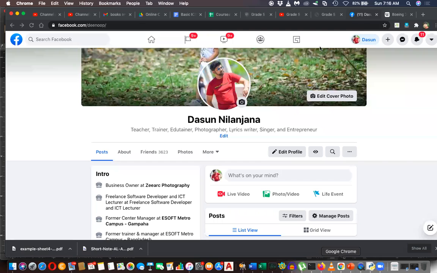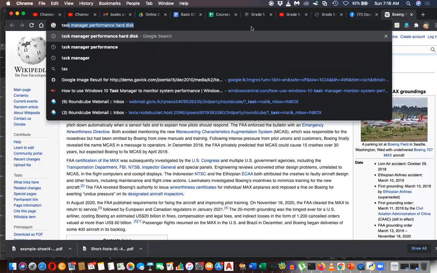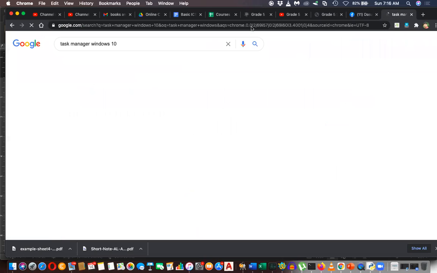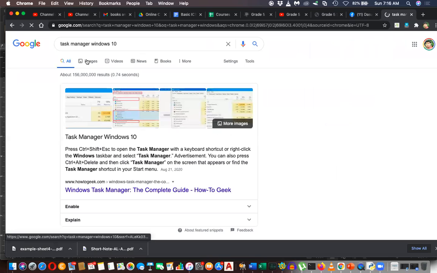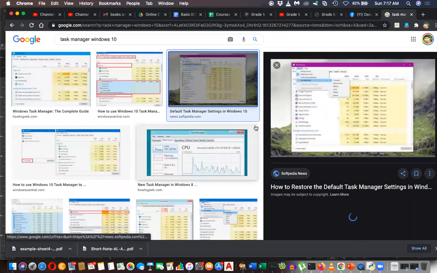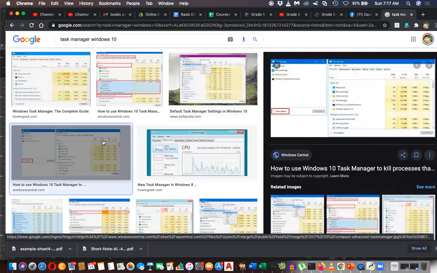When you access the task manager, you will see this kind of thing. What is listed here is mainly processes. In the task manager, you can see the processes.